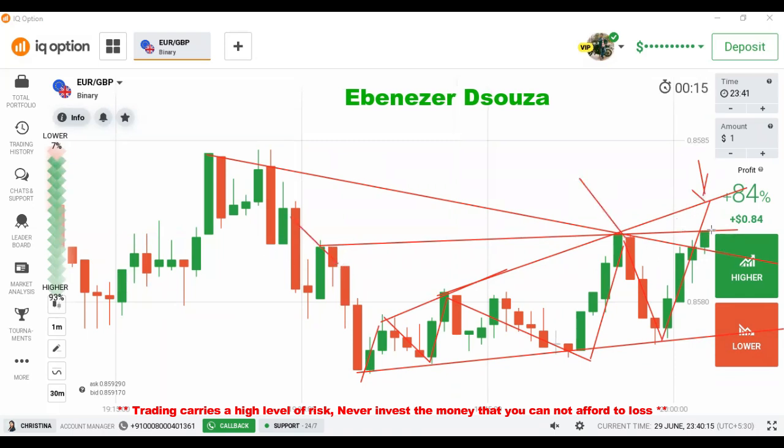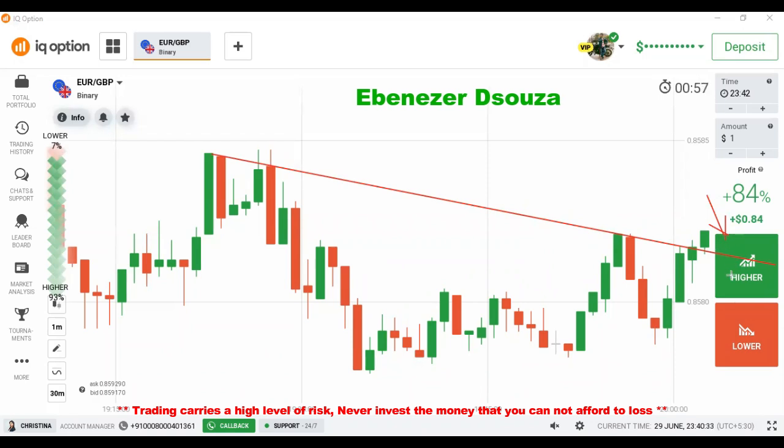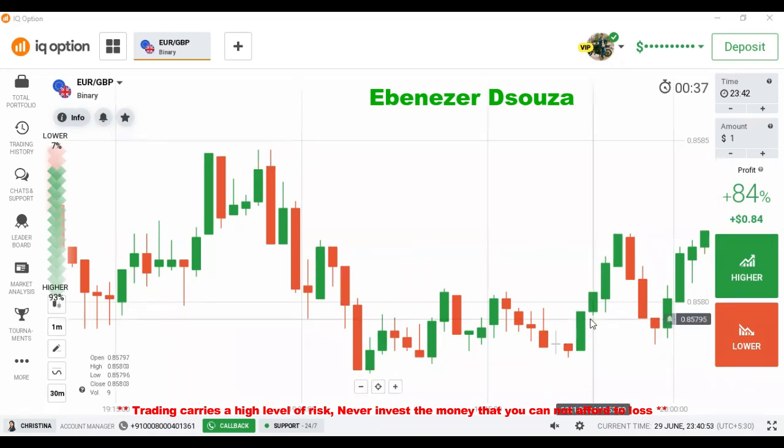Because of this level it may reverse too, but we are seeing momentum without upper rejection. Maybe it may go down too, it may go up too. So a 50-50 chances still. Because of this level it's a breakout candlestick, so better to place here a lower option trade with confirmation, or this is also a level. Maybe because of this level it may go down too. There are more chances to go with sellers, and fewer chances to go with buyers. Better to place a lower option trade, or better to wait for the proper confirmation in the 5-second chart. So I will show you the next candlestick now.